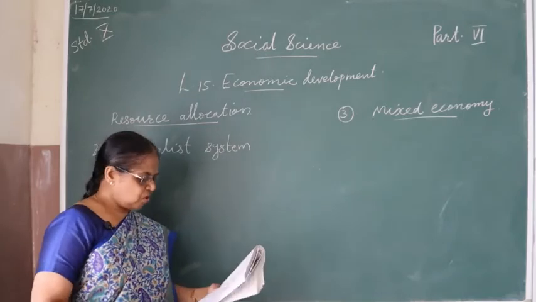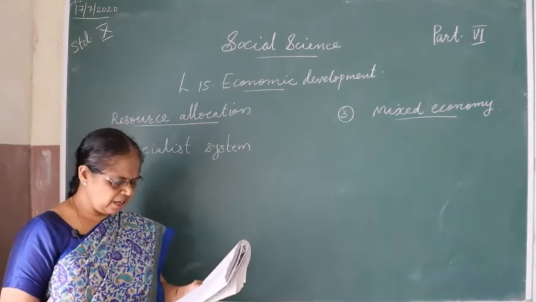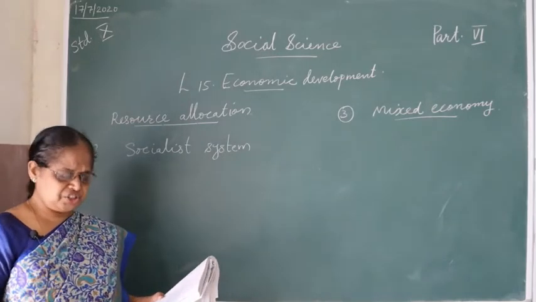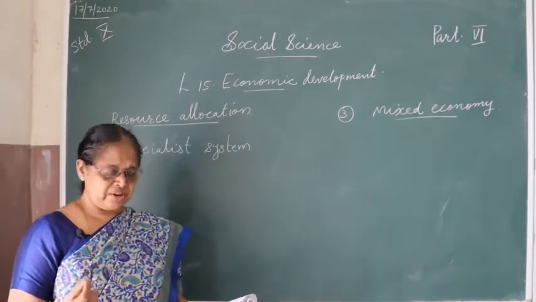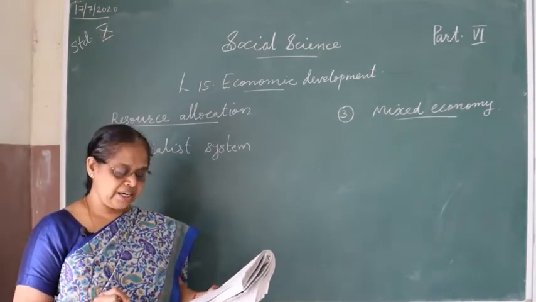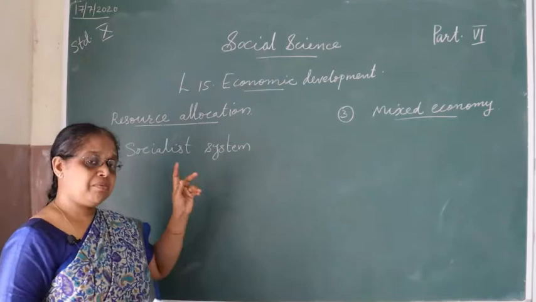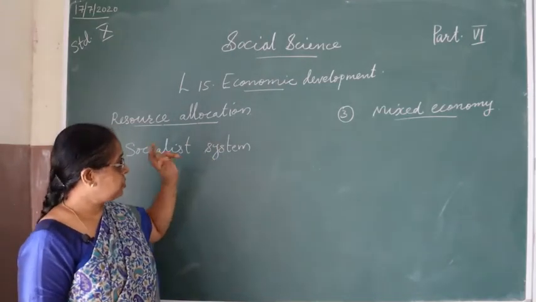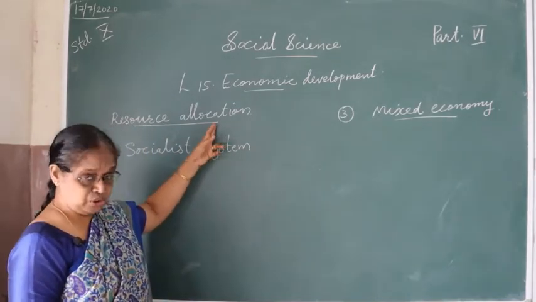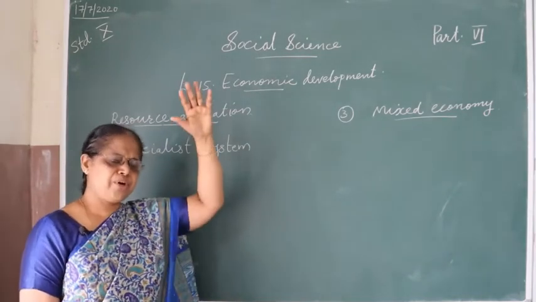All resources and all economic decisions are taken by the state machinery. In this system the whole economy is managed by the state. All decisions pertaining to production, investment, resource distribution, production distribution, etc. are taken after keeping the requirement of the society in mind. In the market mechanism we have seen that whichever product gives more profit to the producer, he produces that one. He uses that type of resources and produces the maximum.